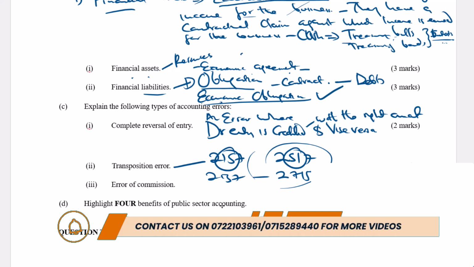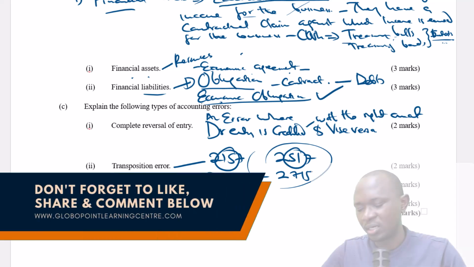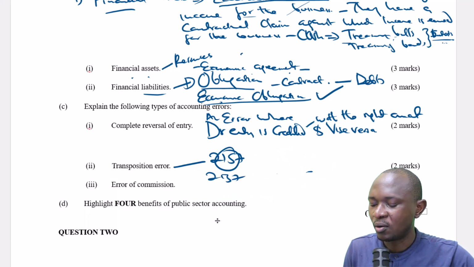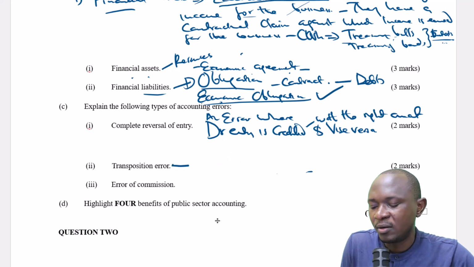So you can simply say that a transposition error occurs where digits in a number are reversed or swapped when recording a transaction.